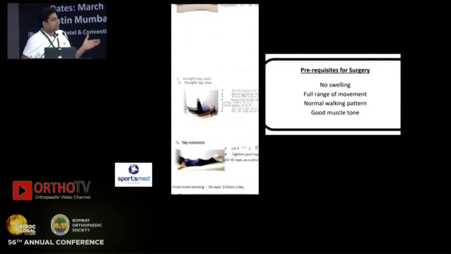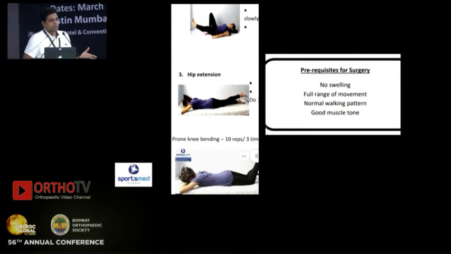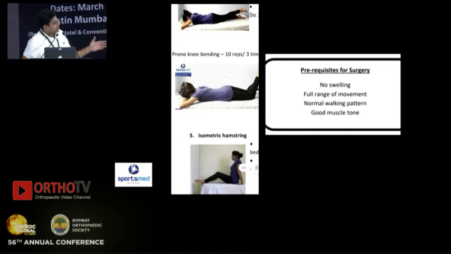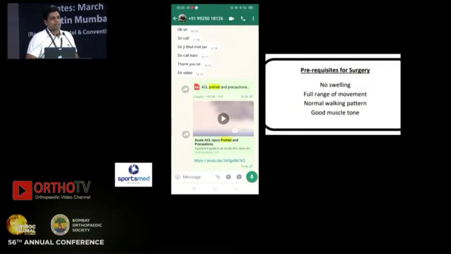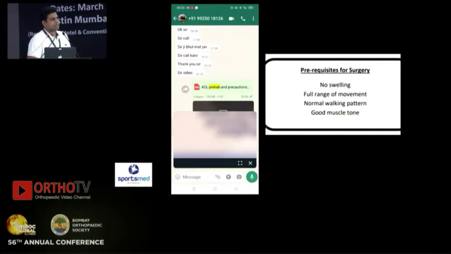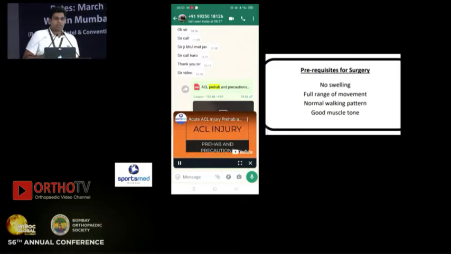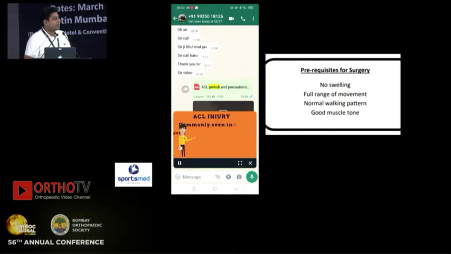These are the prerequisites that we include for our surgery, and these exercises we advise them to do, which are essentially static quad and static hamstring exercises, which they can follow themselves. Also a video is shared with them, which is also available on our YouTube channel, which the patients can use to understand and analyze their injury further.